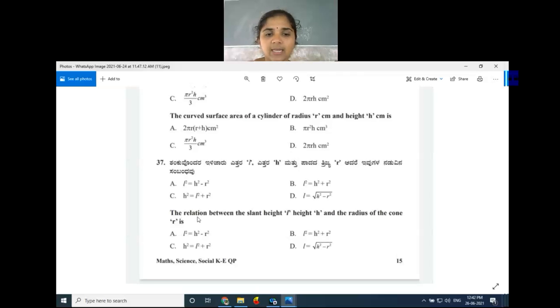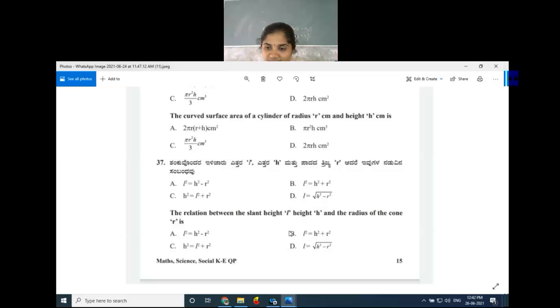Yes, next 37. The relation between the slant height L and H and the radius of the cone are. Very simple question. So, which is the right answer for this? Relation between the L, H and cone R. Which is the right option for this? Which option is right? Option B is right. L square is equal to H square plus R square. Yes, because there we'll get one right angle triangle.